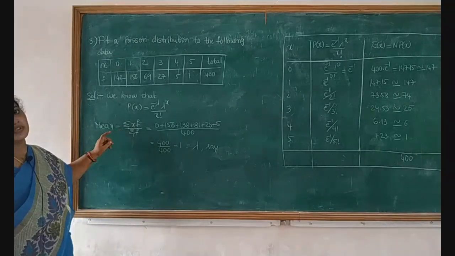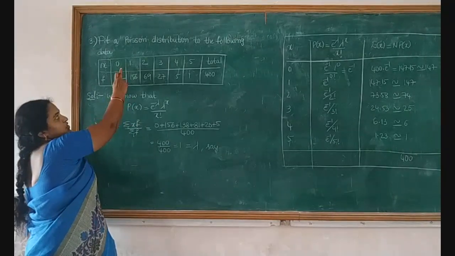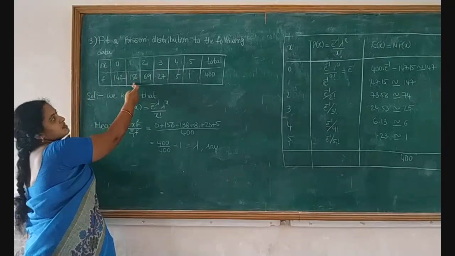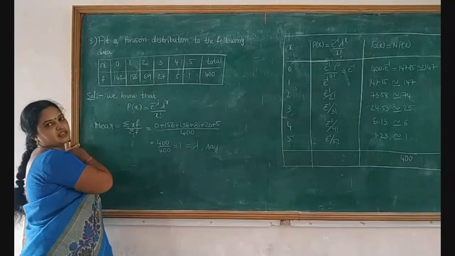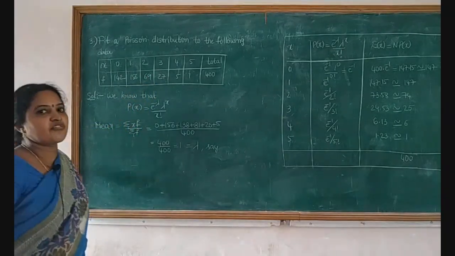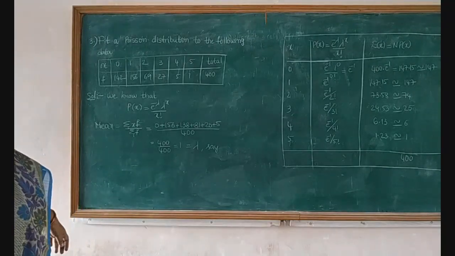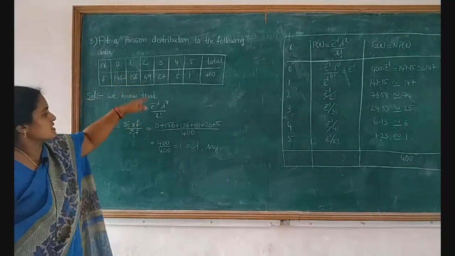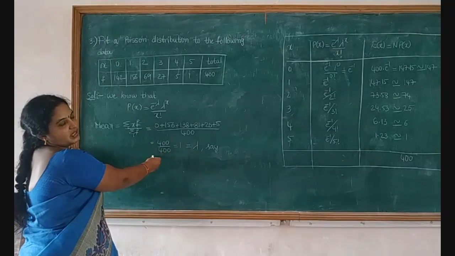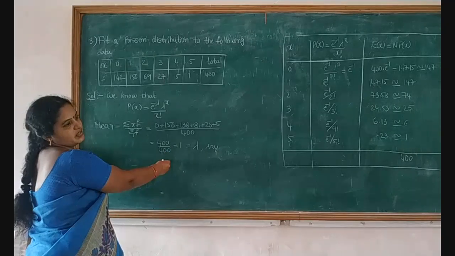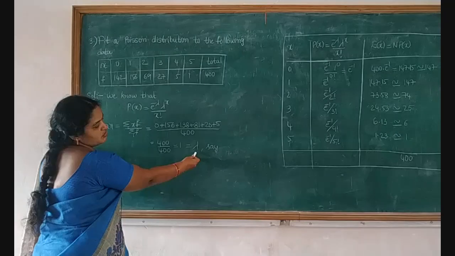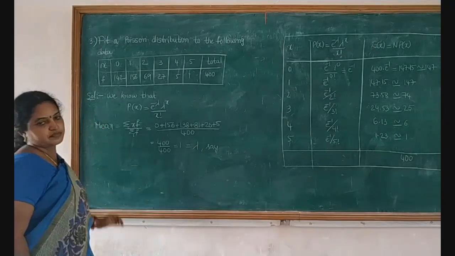Summation x into f means 0 into 142 plus 1 into 156 plus 2 into 69 plus 3 into 27 plus 4 into 5 plus 5 into 1. So that value is equal to 400 itself. Therefore, mean equal to 400 divided by 400, which is equal to 1. That is to be taken as lambda.